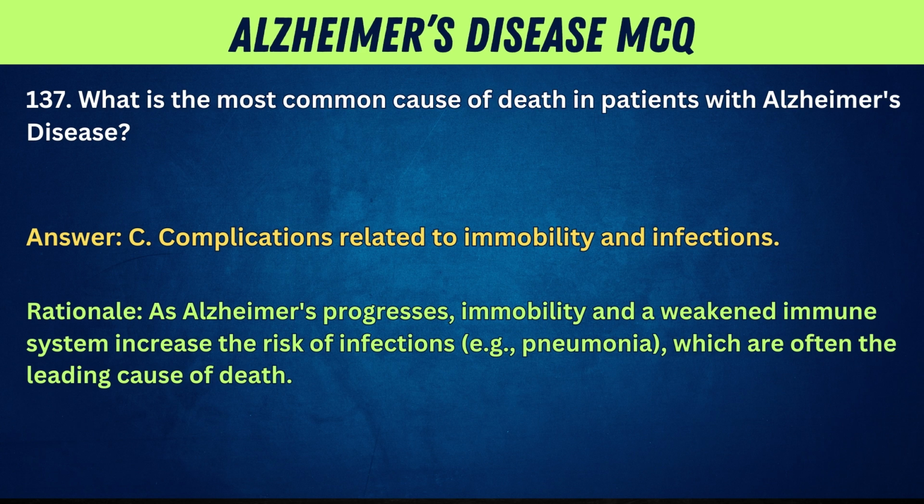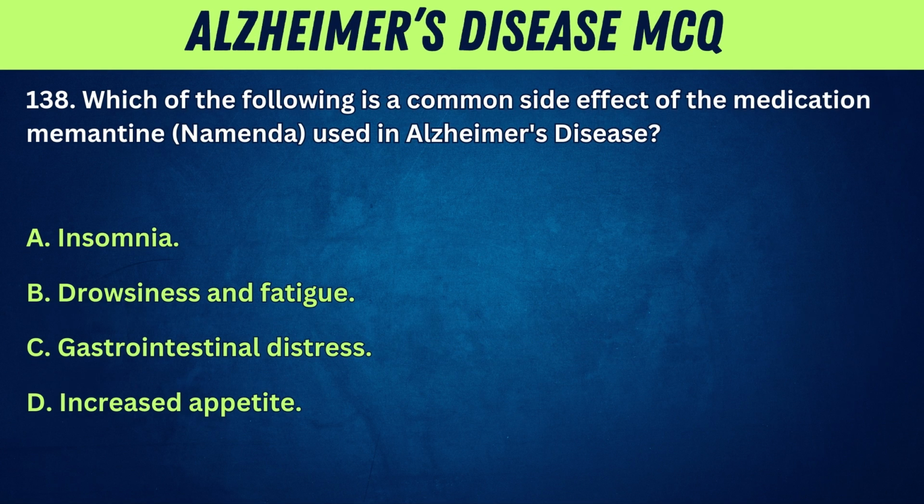Rationale. As Alzheimer's progresses, immobility and a weakened immune system increase the risk of infections, e.g., pneumonia, which are often the leading cause of death.